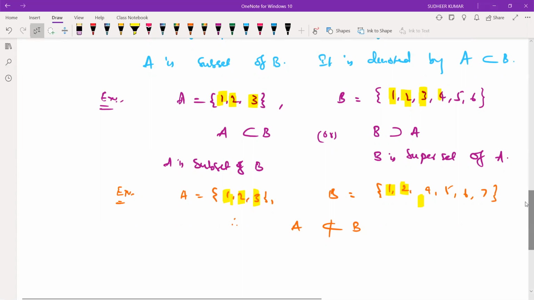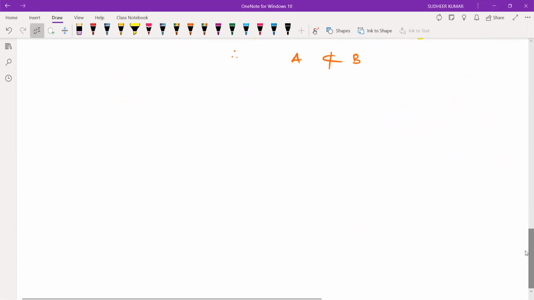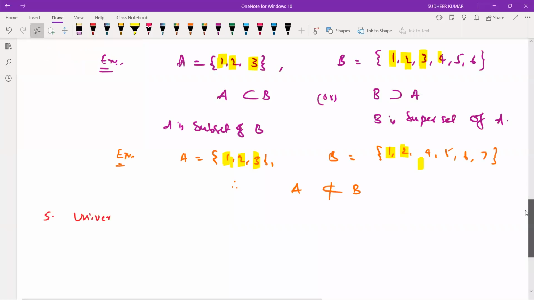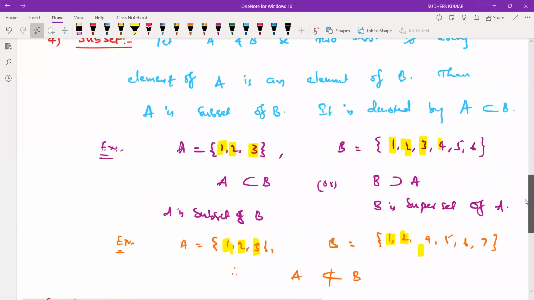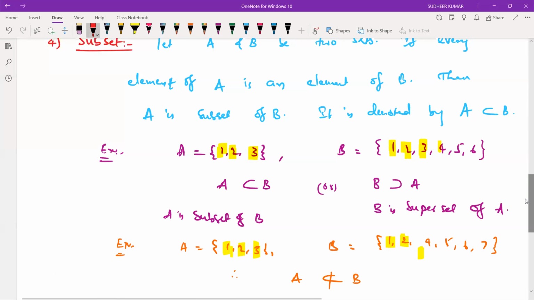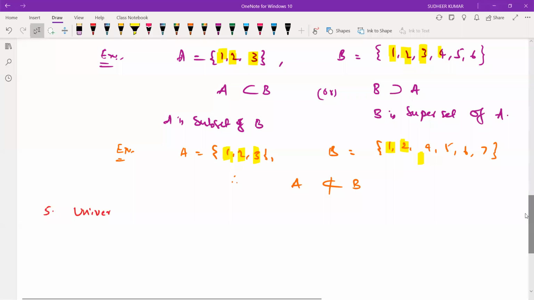Next. The next one is the universal set. Power set also we'll discuss. Sir, one doubt. Tell me. Sir, in subset, if A and B are equal, which is the subset of which, sir? Very good, ma. Excellent doubt. We'll discuss it.